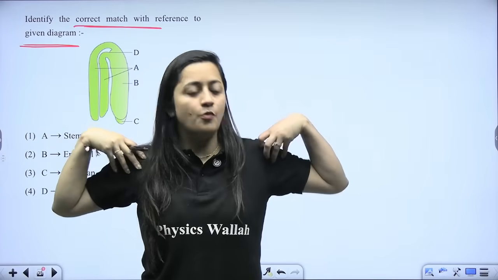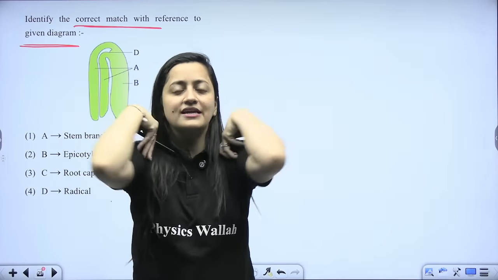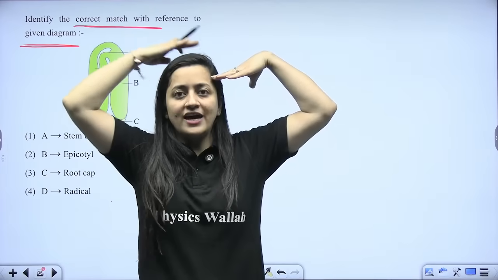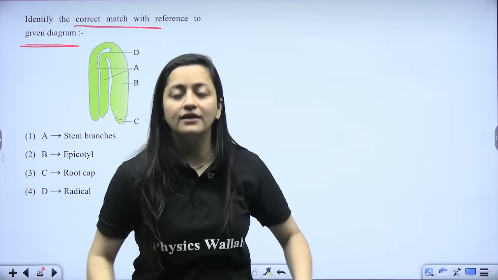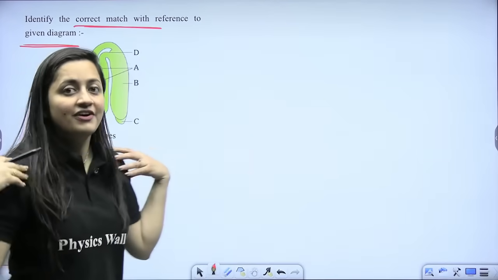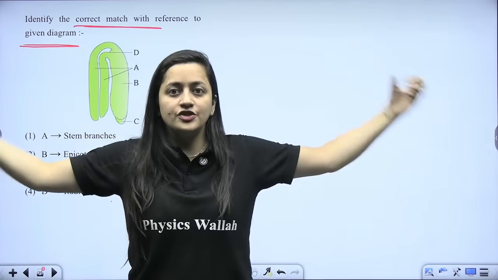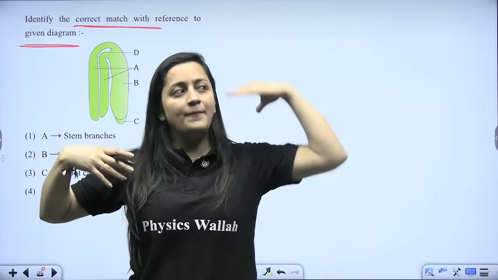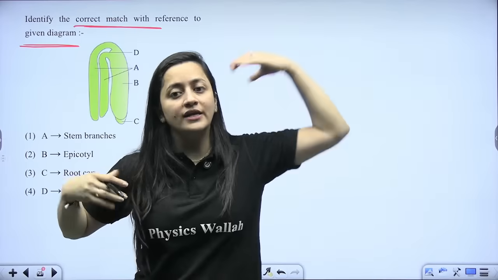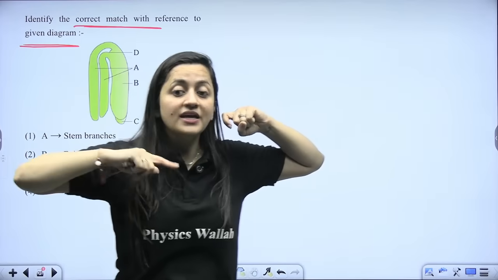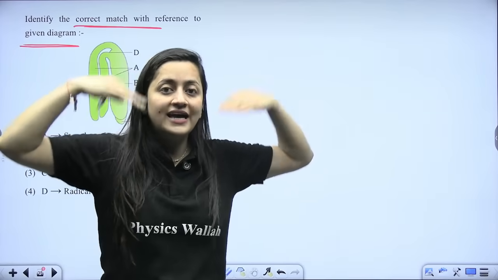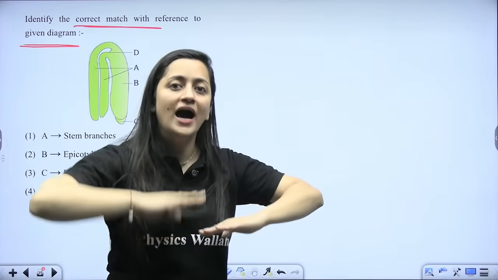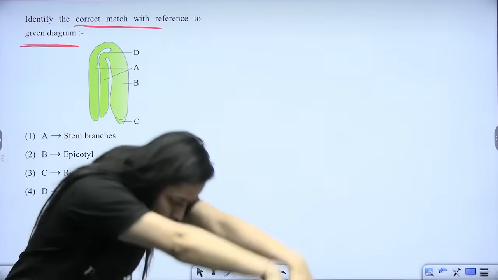Let's suppose this is the point where 2 cotyledons are attached. So this is going to be the cotyledonary node. These are 2 cotyledons. Above the cotyledon is the epicotyl, which terminates into the plumule. Below the cotyledon is the hypocotyl, which terminates into the radicle. So you bend it like this.